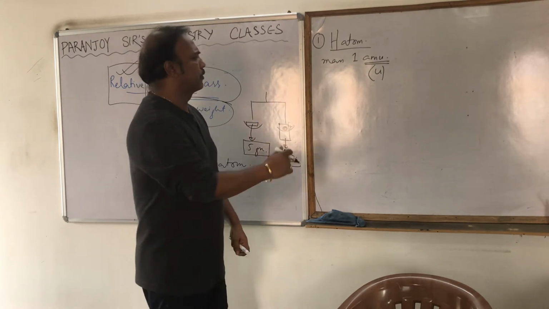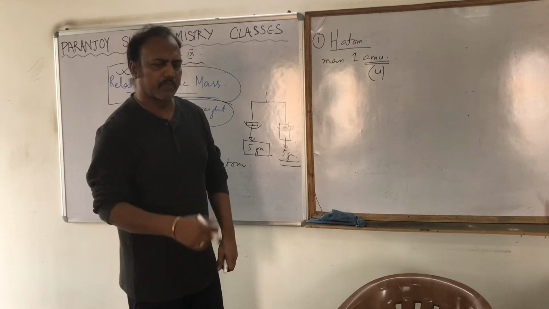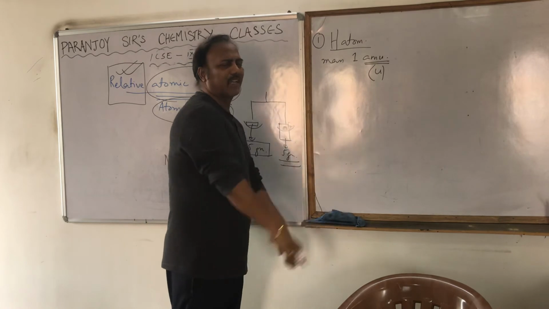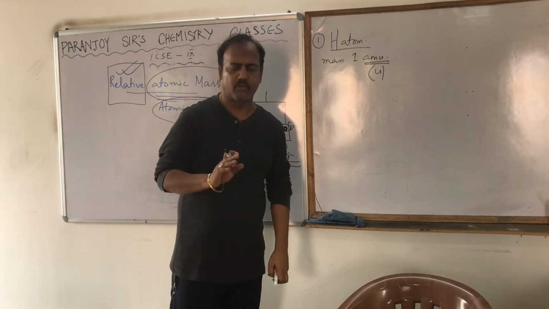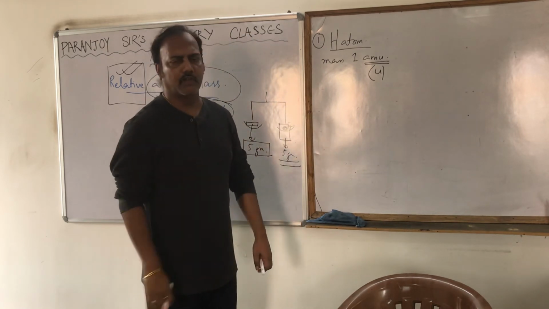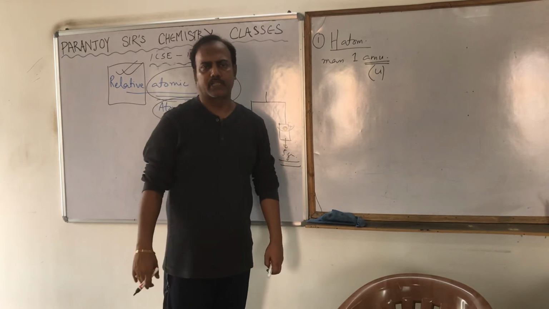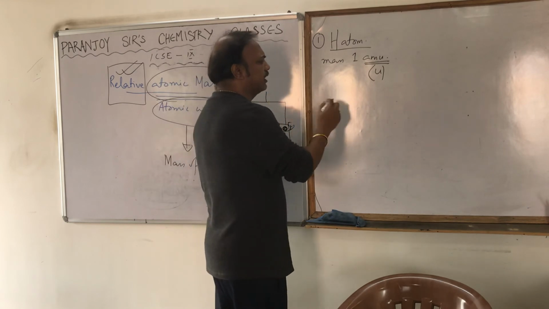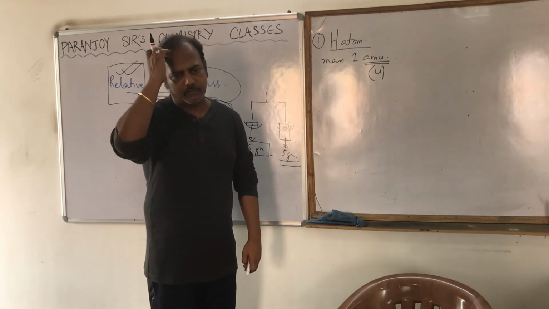How? Suppose they wanted to calculate the mass of nitrogen. Just suppose they wanted to calculate in a very rough manner, in a very non-engineering manner. I am just telling you for your understanding. Obviously, the instrumentation is much more complicated. Actually there is a balance called the Dempster balance. We are not going to that engineering part of it, as I told.